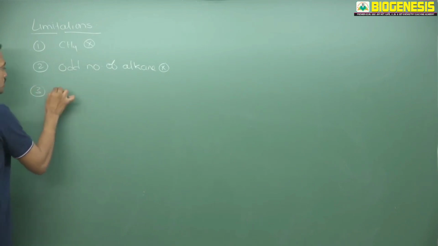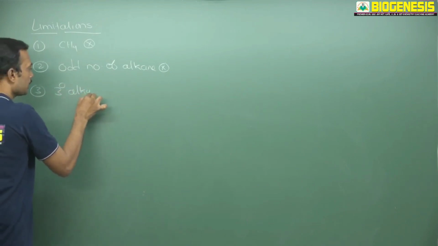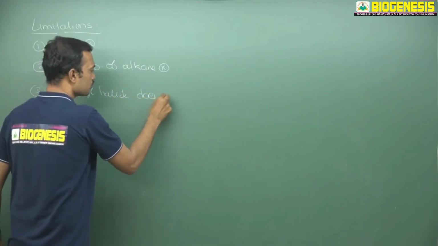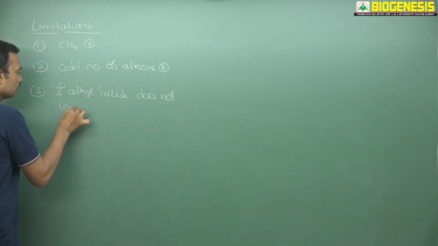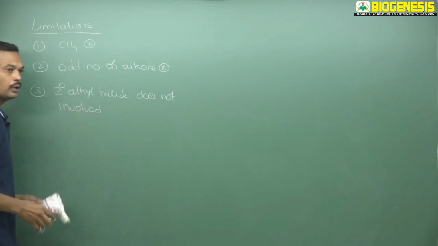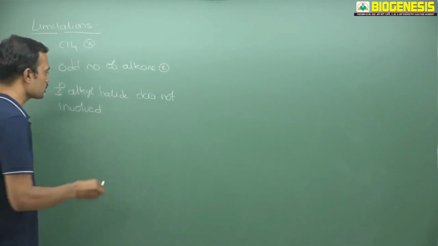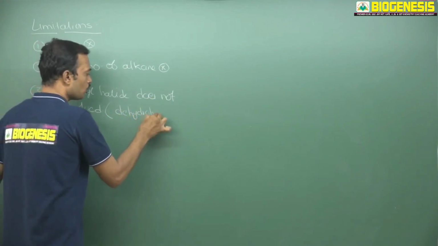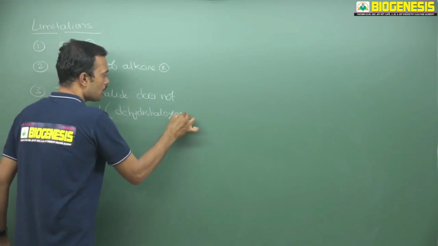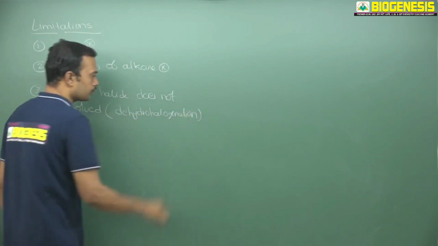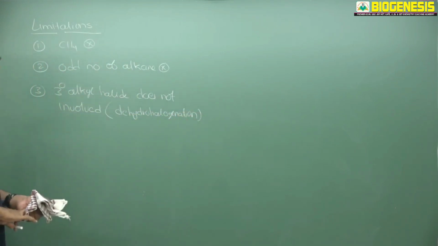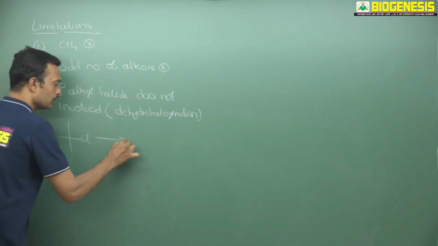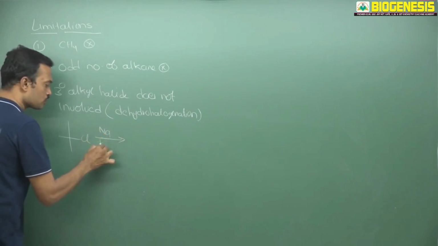And a very, very important one, that is tertiary alkyl halide. Tertiary alkyl halide does not get involved in this reaction. Why? Because after formation of the organometallic compound, it will undergo dehydrohalogenation. That's why tertiary alkyl halide is never involved in this reaction. See here, tertiary alkyl halide is treated in the presence of sodium in ether.